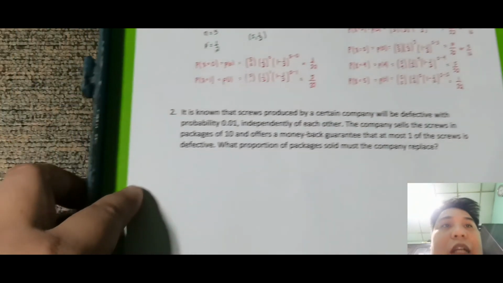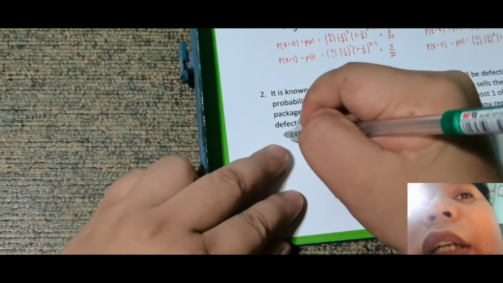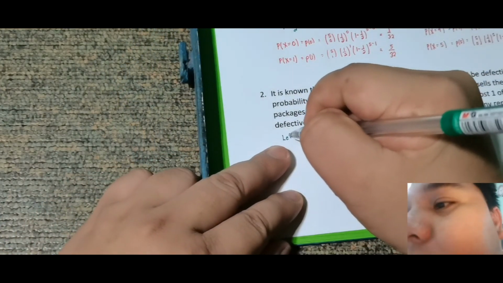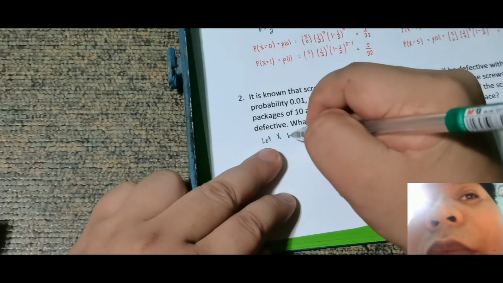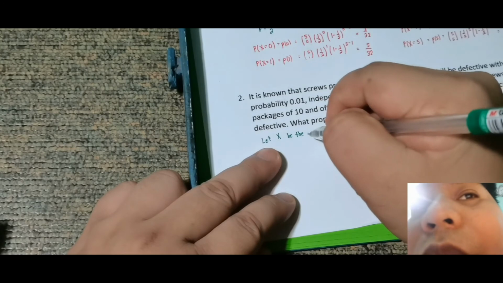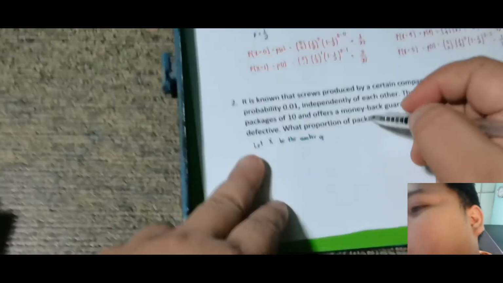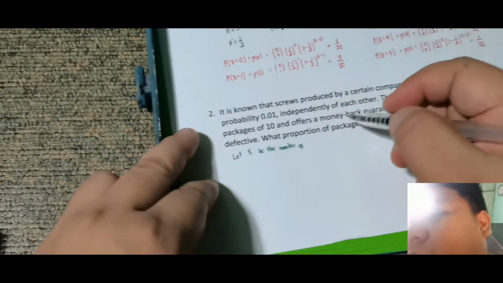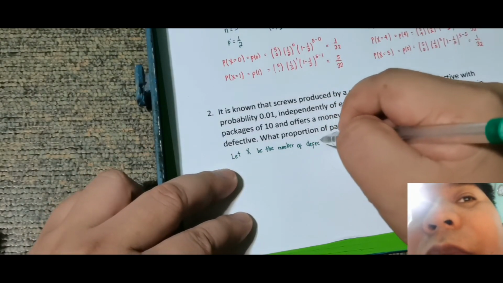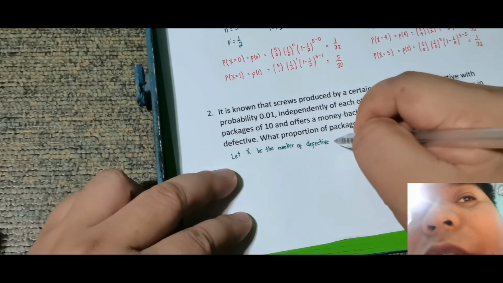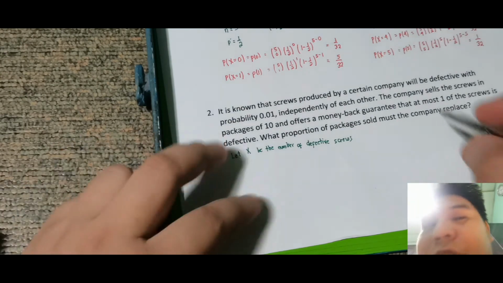So again, let muna tayo ng random variable. So aware tayo dito, no? So let x be the number of defective screws in a package.